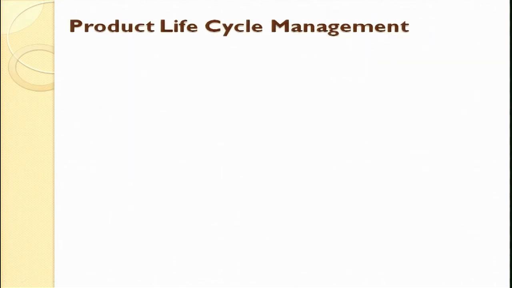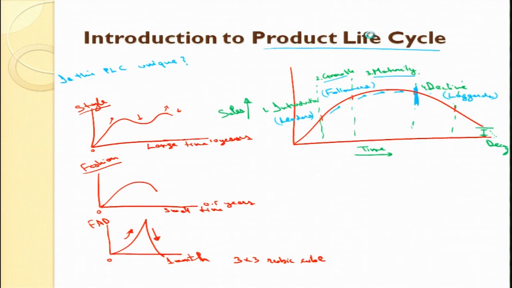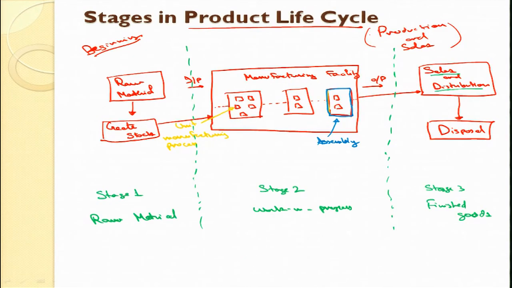Next comes product life cycle management. We talked about the product life cycle and the stages in it, from the production viewpoint and the sales viewpoint. Production and sales together; the previous one was only sales.